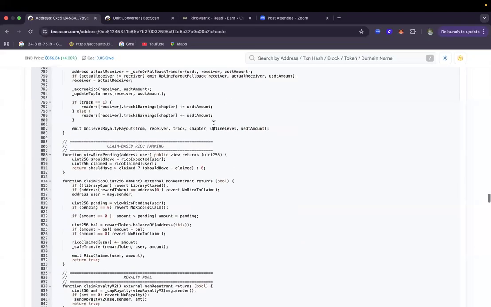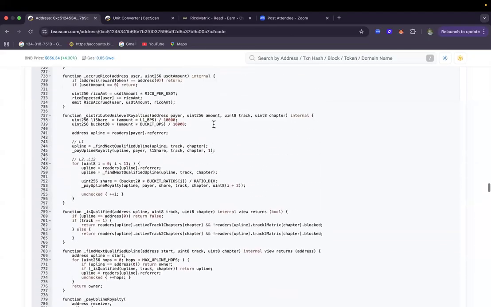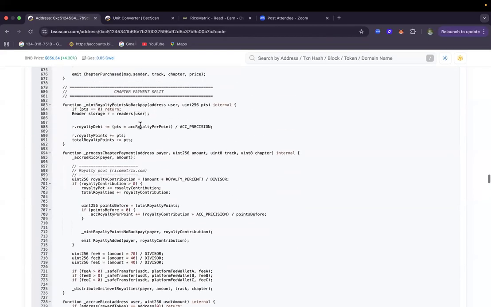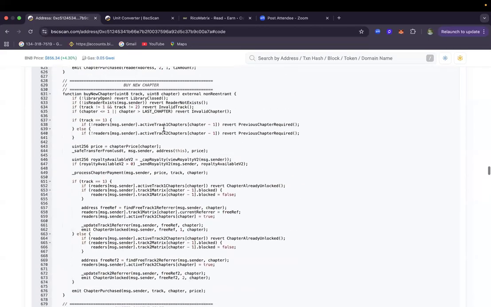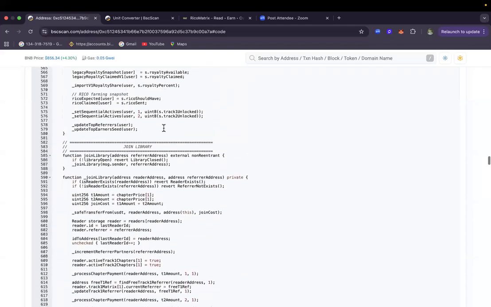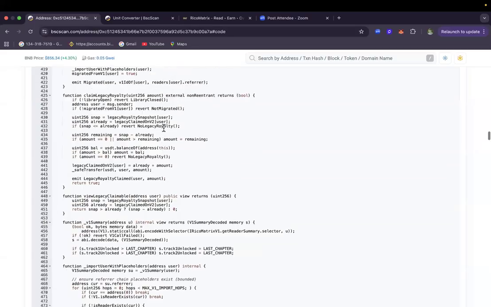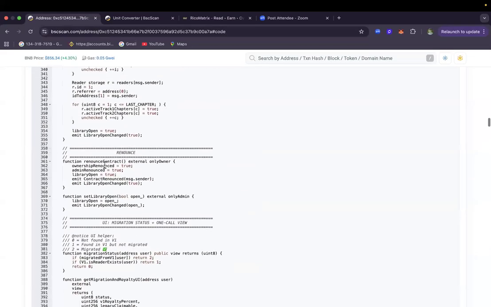And I have made it very, very well documented, well detailed, section by section, and this helps very much in readability. So renouncement, you can see contract renouncement, all the necessary things that are in the process of renouncing the contract.